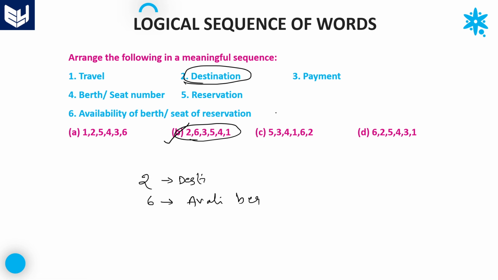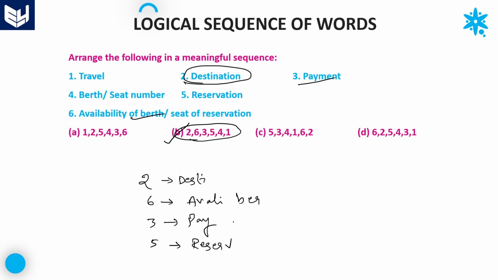After that, payment. Once availability is there, then we can go for payment. Once the payment is done, next we have to book the reservation.